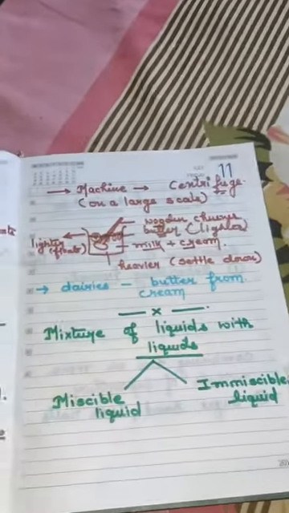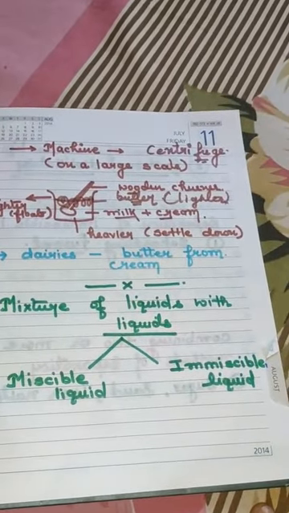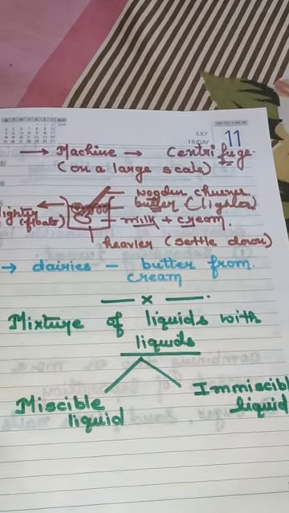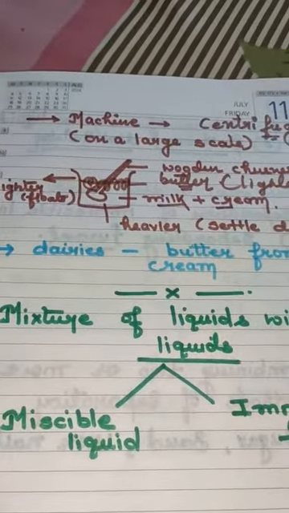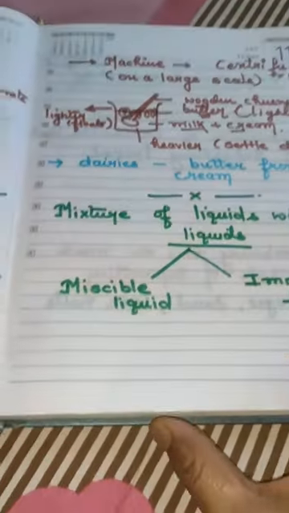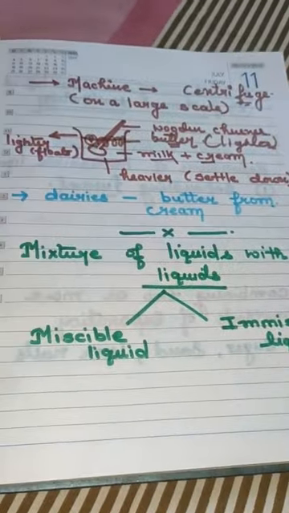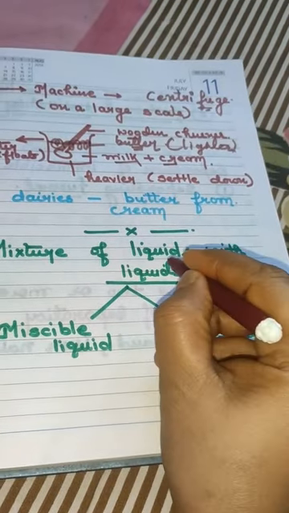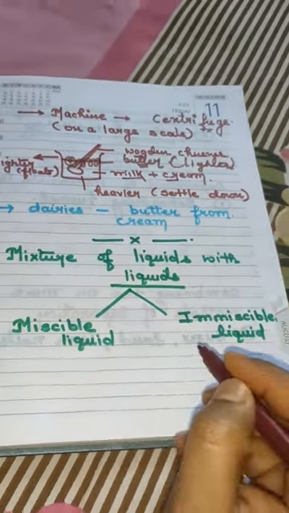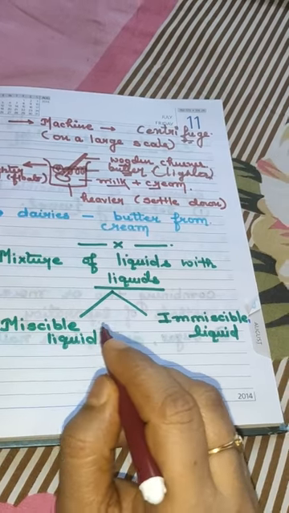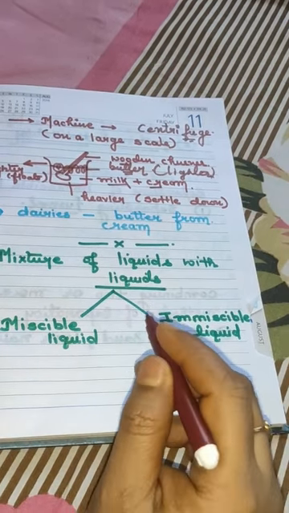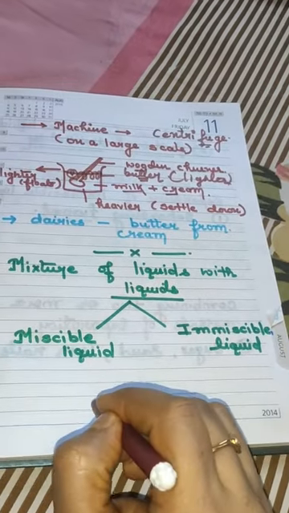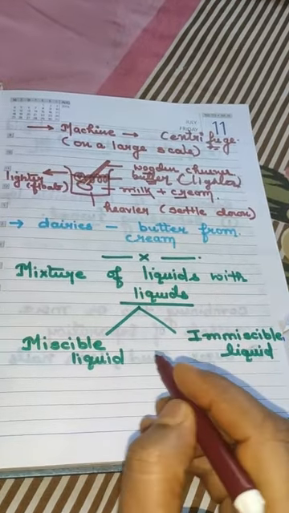Now the last one is when the mixture's components are in liquid state. If both the components are in the liquid state, then how will we separate them? Before that, when the mixtures are of liquid and liquid, there are two terms for those mixtures. We usually call them miscible liquids and immiscible liquids.